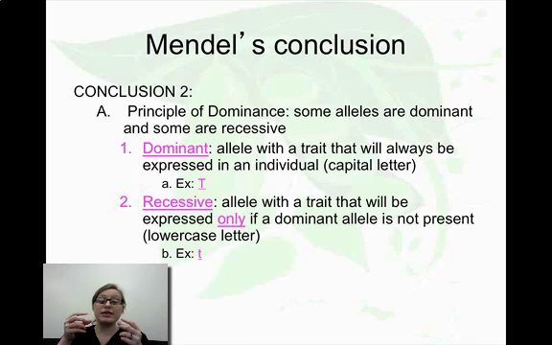And what that's going to mean is, for example, with these plants, they inherited a dominant allele from the mother, okay? And let's say they inherited a recessive allele from the father. So when we look at the gene pair together, they have one dominant allele and one recessive allele. So what is their phenotype going to look like? Well, since they have a dominant allele present, then that means that the trait for the dominance will be expressed. So if that is tall, then the plant will come out tall.